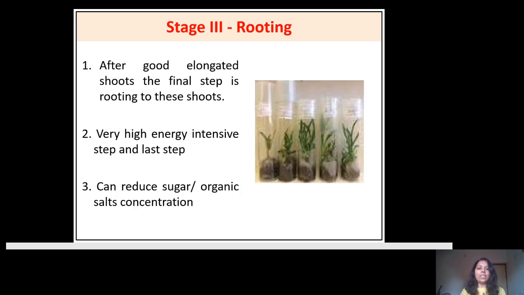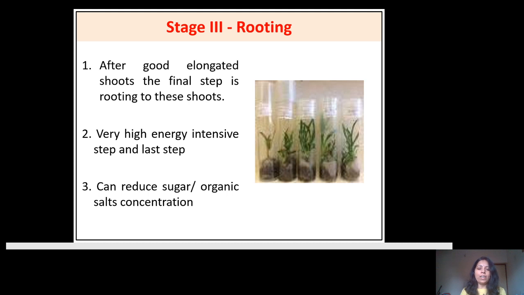Now next is the rooting to this in vitro developed shoots. Now after good elongated shoots, the final stage is the rooting to this in vitro developed shoot. Now this rooting process is a very high energy intensive step, and it is the last stage. That is, the plant is throwing the next organ, that is root. In this case, we can reduce the sugar as well as the organic salt concentration in the media, because here we want the roots only.